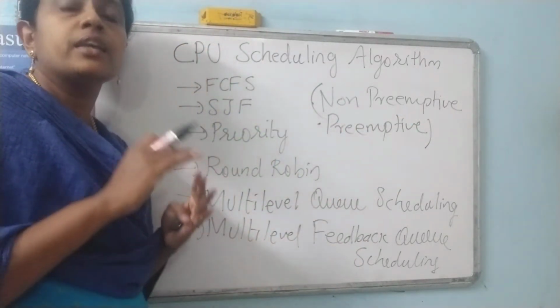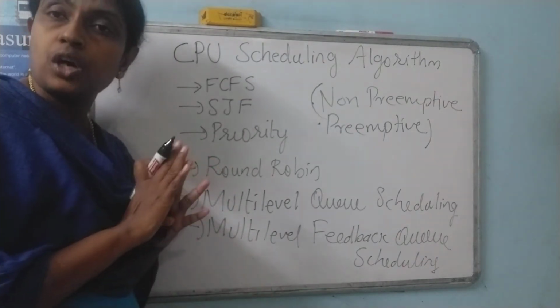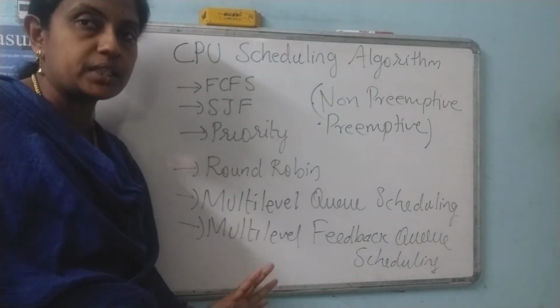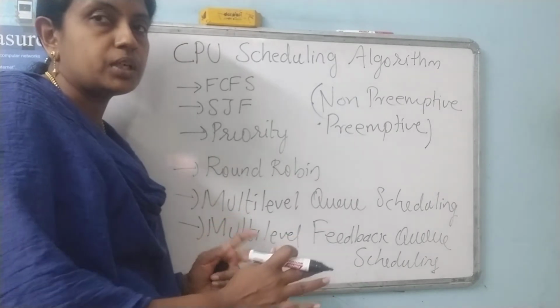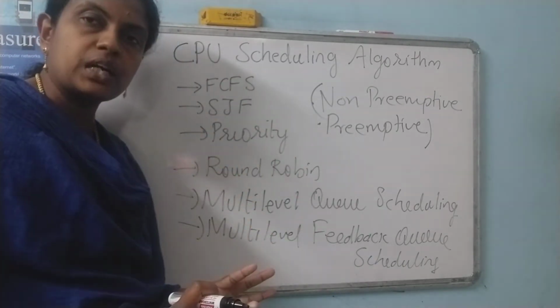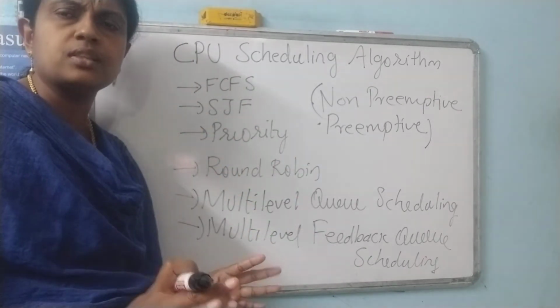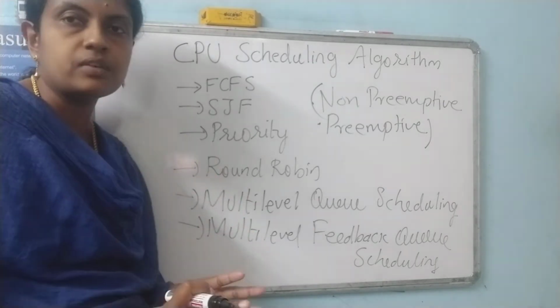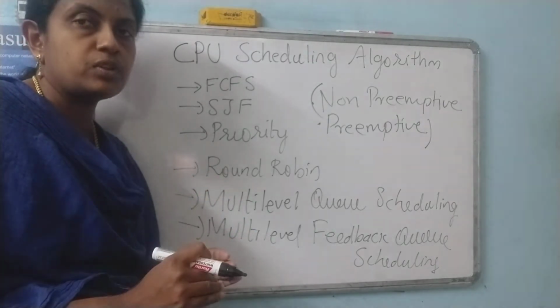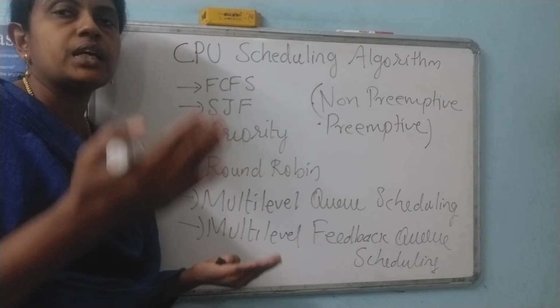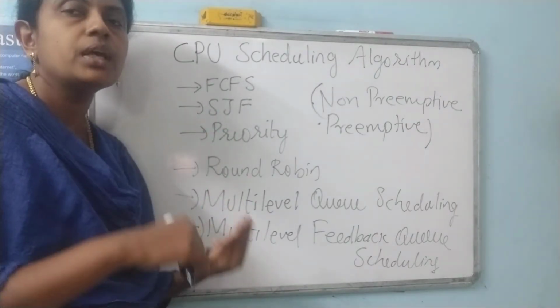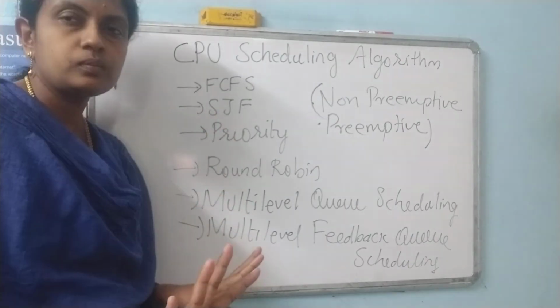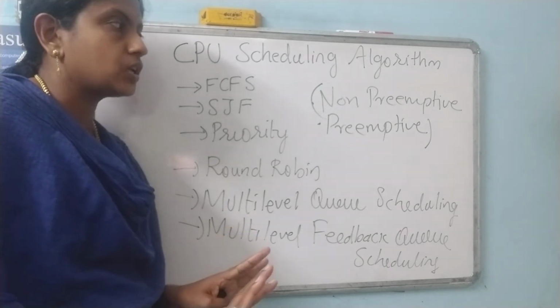Non-preemptive means once a process has started, it is not going to do any other task in between. When it comes to preemptive, if any disturbance or any other work comes while it is doing the process, the current process will be put into the wait state and the new process will enter the job queue. Okay, so this is the concept.